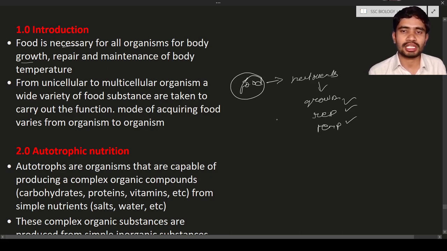If a wound occurs on the body, if a small injury is there, the injury will get repaired. How is it repaired? The food which is taken turns into nutrients. These nutrients turn into new cells. Those new cells turn into tissue. In this way the wound gets healed.